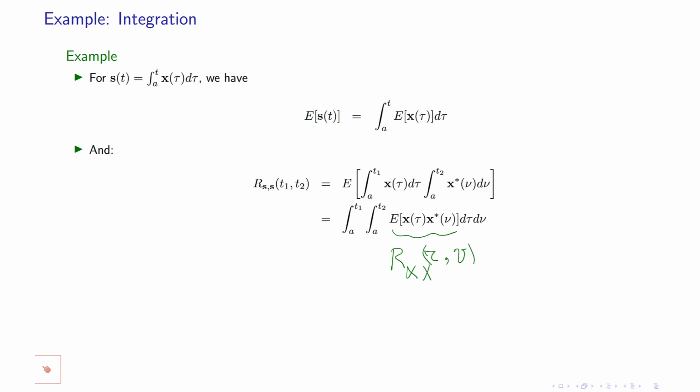Because if you take a sample of this random process at time tau, you get this one, and if you take a sample at time nu and put a conjugate, you get this one. So what I get is that a double integral of the autocorrelation of the input gives you the autocorrelation of the output.